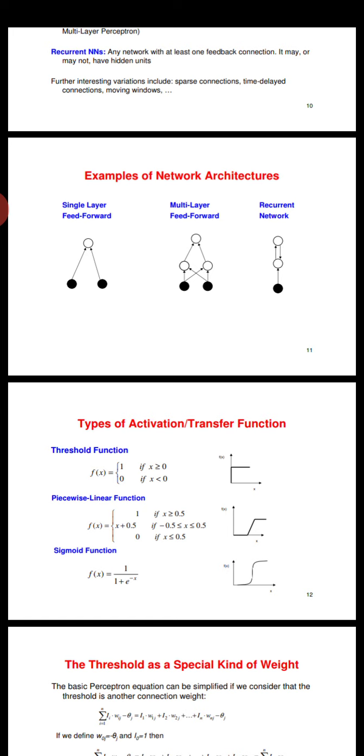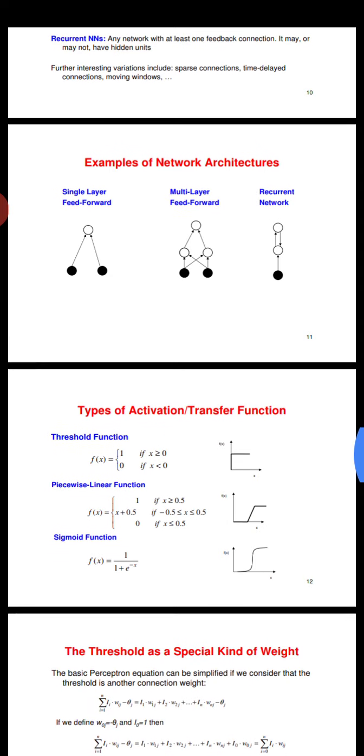Now the sigmoidal function. Sigmoidal function is a type of activation function. Here e to the power minus x. What is x? x is your net output. So whenever you need to calculate the sigmoidal function, firstly you need to calculate the net output, and then you put this value as e to the power minus net output. Okay, so you can find out the value of sigmoidal function. So here the three graphs are shown inside.